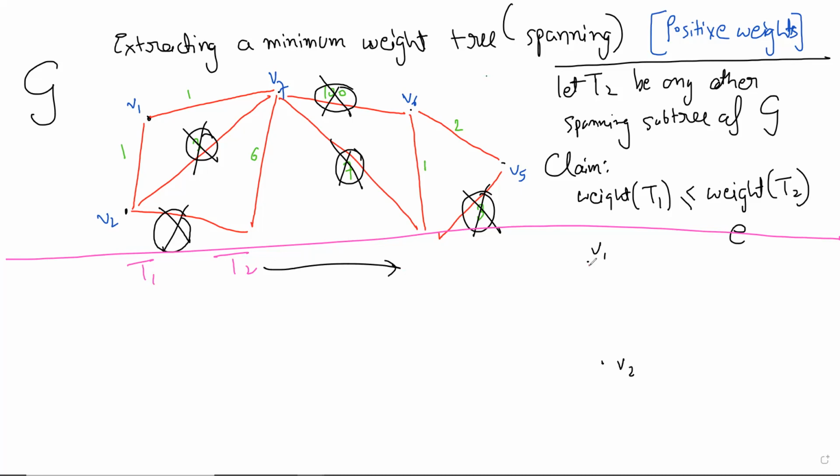T2 is maybe in pink, and T1 is maybe in green. So in T2, there is this edge. In T1, there is a path.